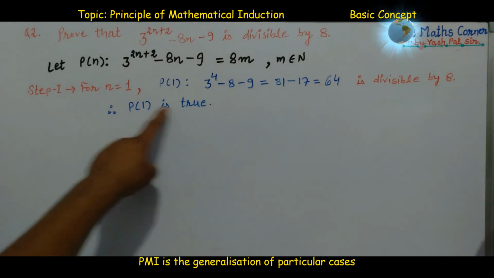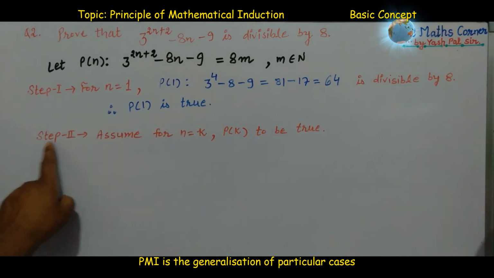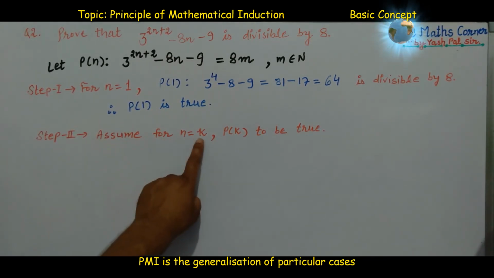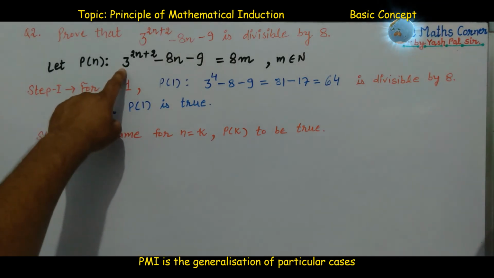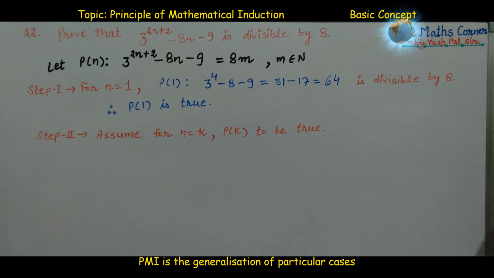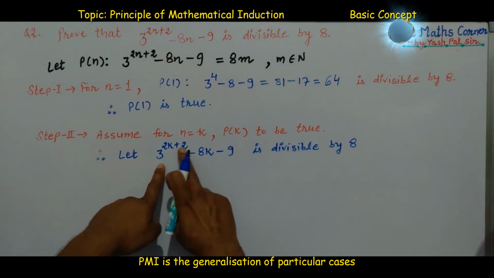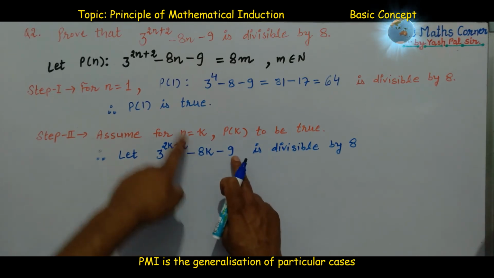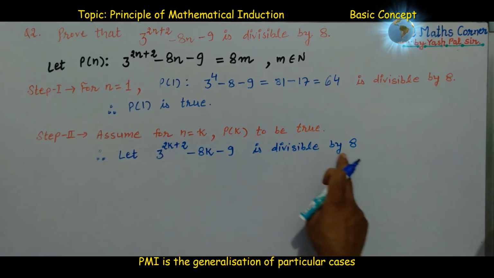Now let us see what step 2 is. In step 2 we assume that for n equal to k, Pk is true. So let us put n equal to k. Here we suppose that 3 raised to power 2k plus 2 minus 8k minus 9, substituting k in place of n, is divisible by 8.